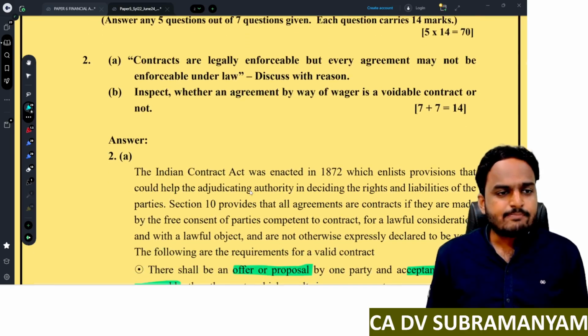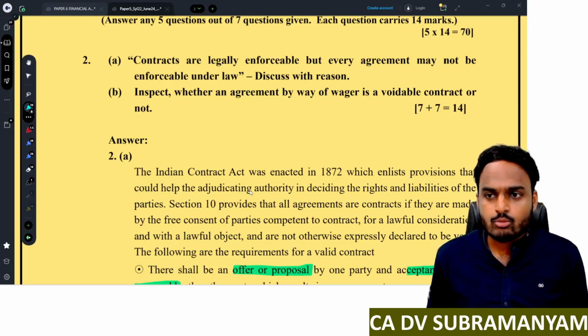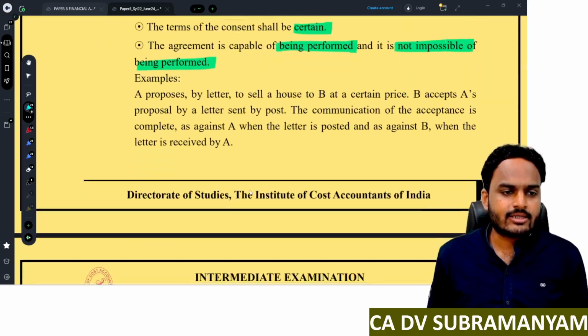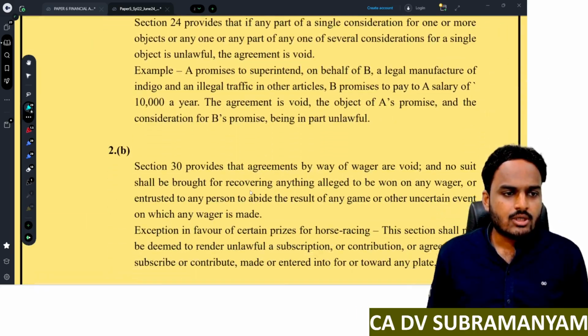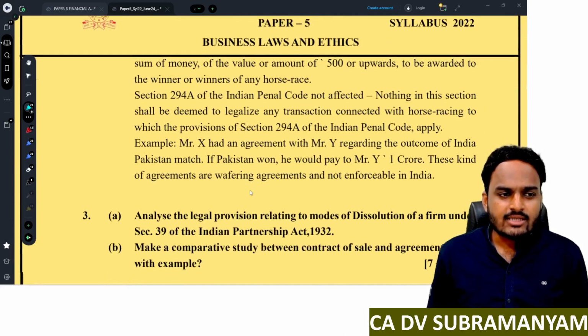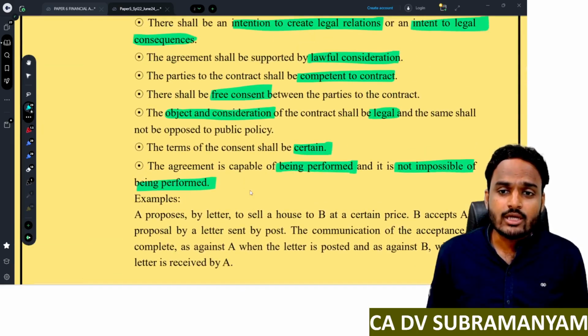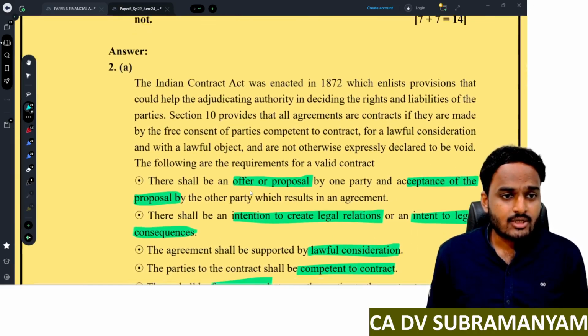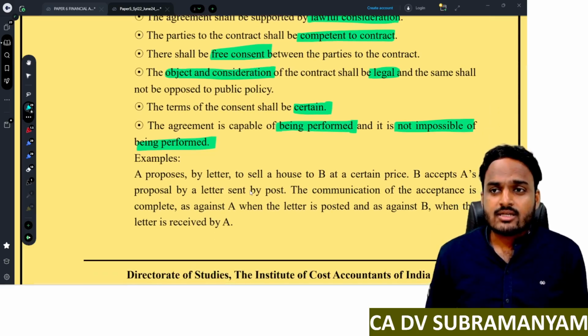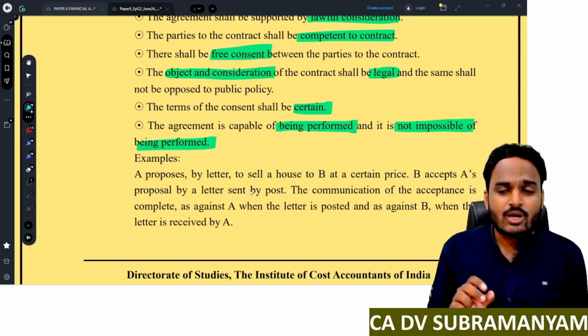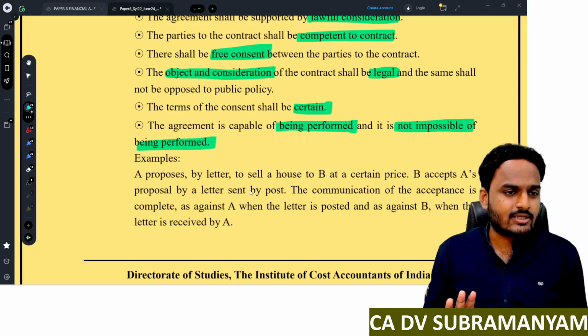Next one, inspect whether an agreement by way of wager is a voidable contract or not. It is not a voidable contract, it is a void agreement. Understood? So if you observe the answer of 2B, it is very small. If you observe the answer of 2A, it is very big, right? So don't look at the content. Sir, if I write more number of points, I'll get more marks. If I write less number of points, I'll get less marks. No, it is not like that.